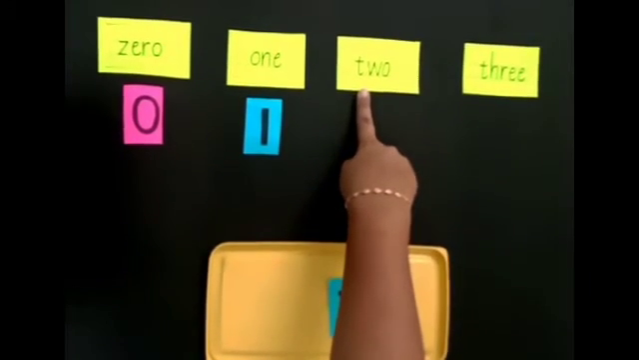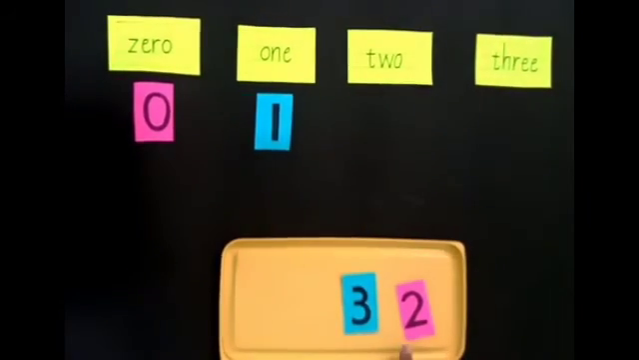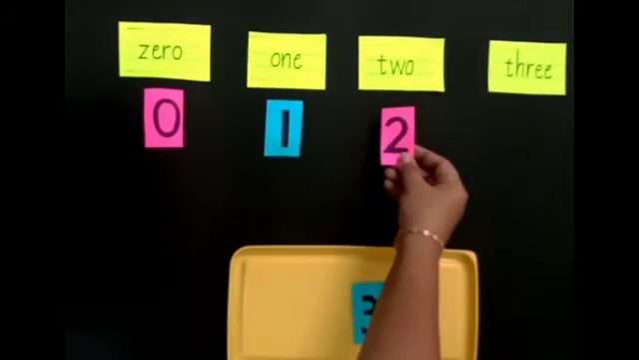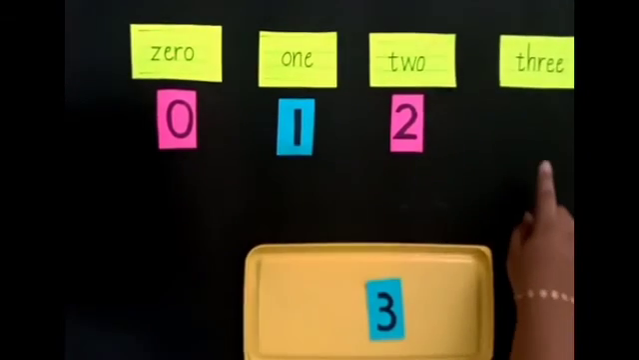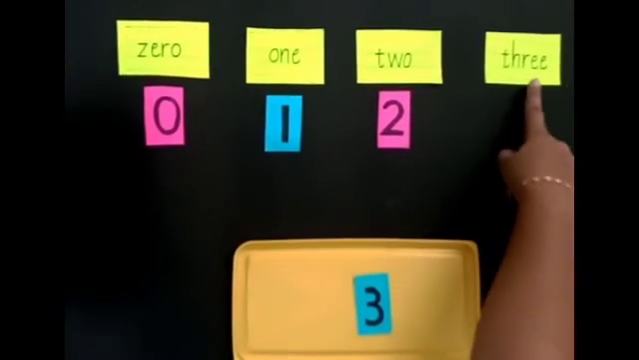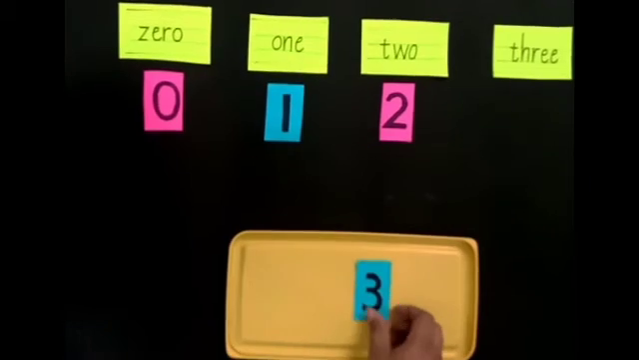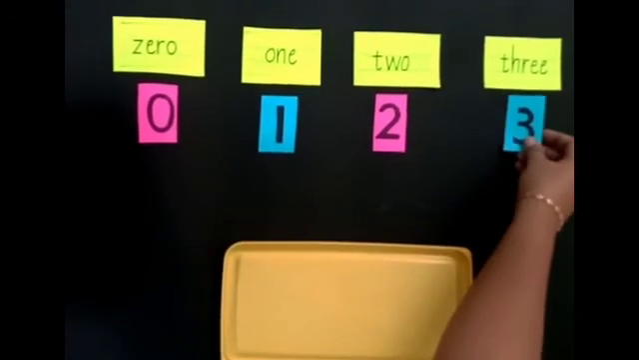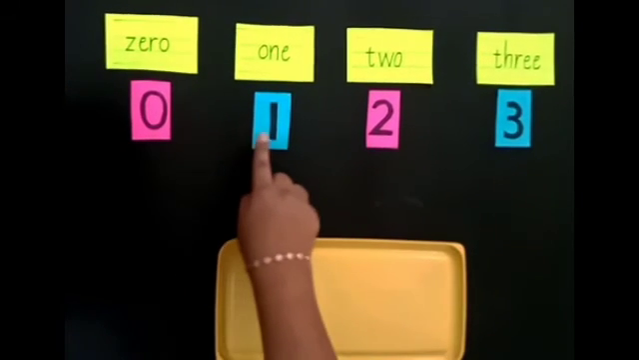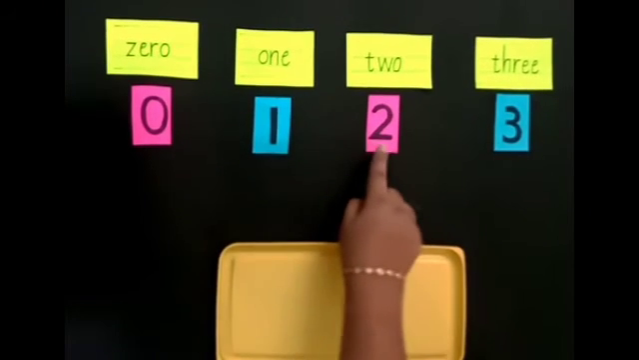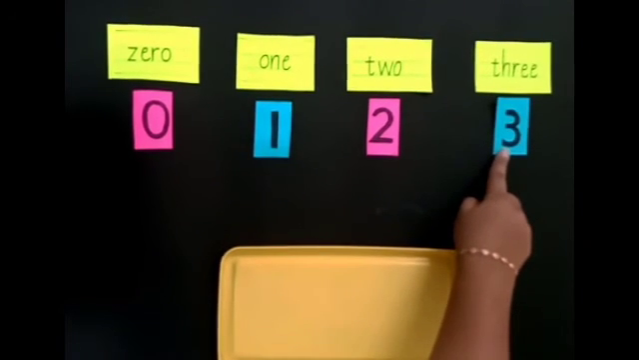Now next, TWO 2. So what we will do, we will find out number 2 and we will place it below the number name of 2. Now we will read this. THREE 3. So we will put the number 3 below the number name of 3. ZERO 0. ONE 1. TWO 2. THREE 3.